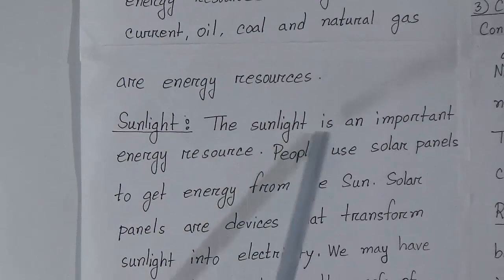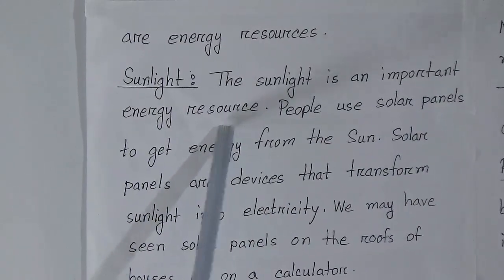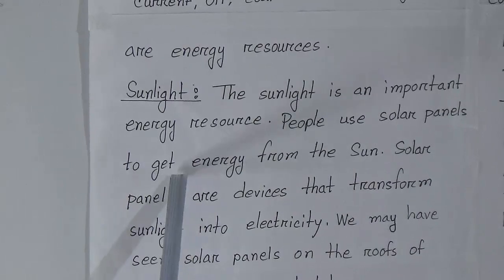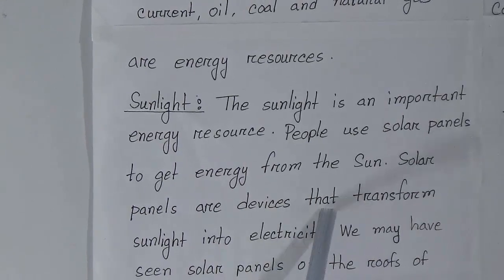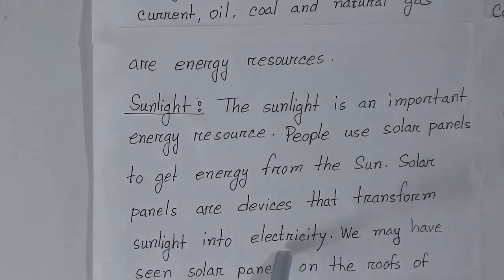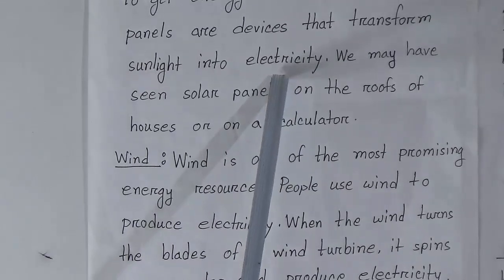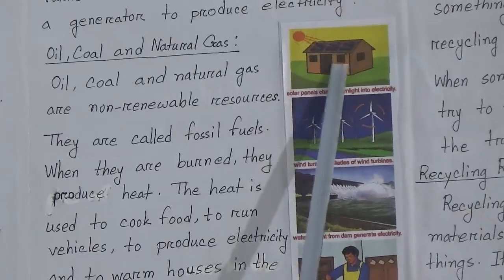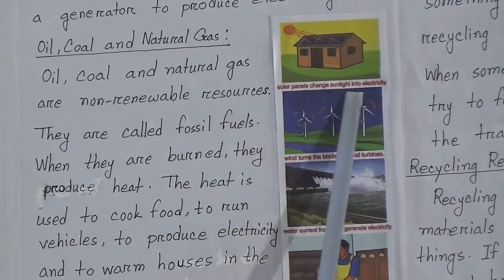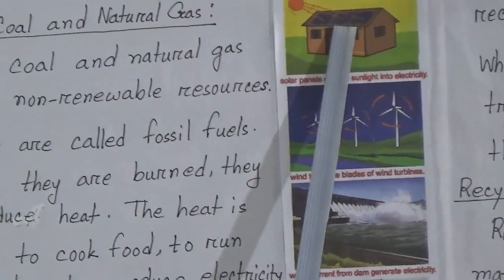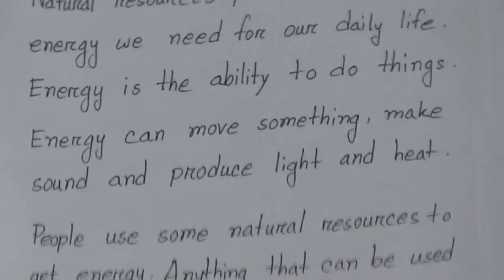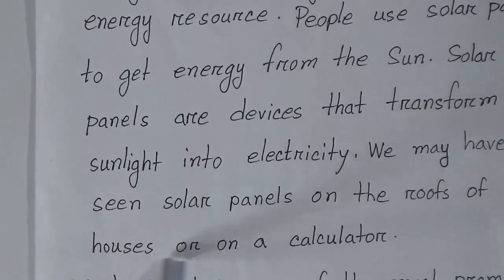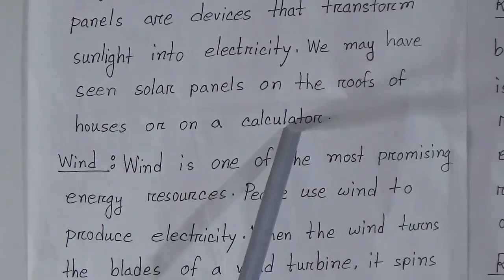Sunlight. The sunlight is an important energy resource. People use solar panels to get energy from the sun. Solar panels are devices that transform sunlight into electricity. You can see this picture. Here you can see a solar panel. A solar panel changes sunlight into electricity. We may have seen solar panels on the roofs of houses or on a calculator.